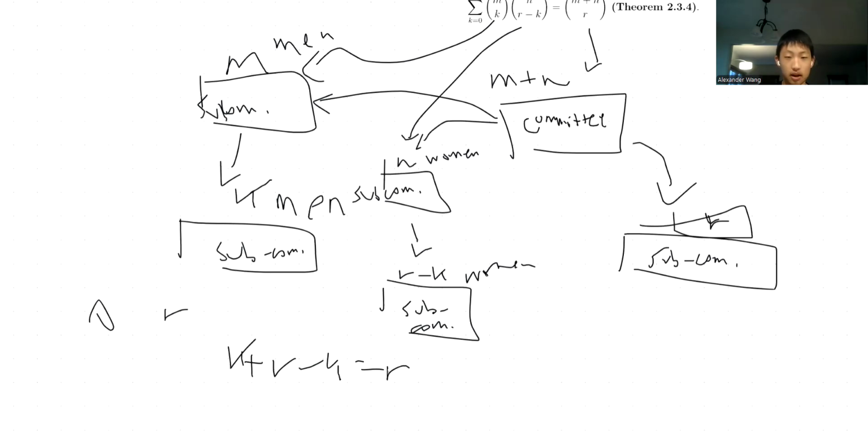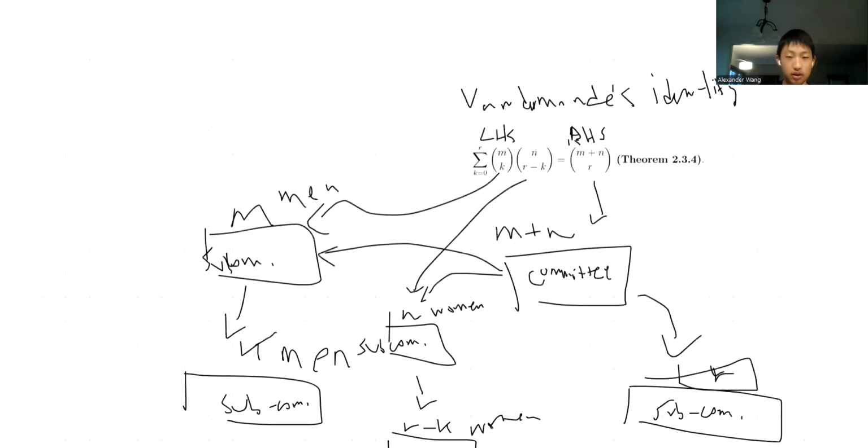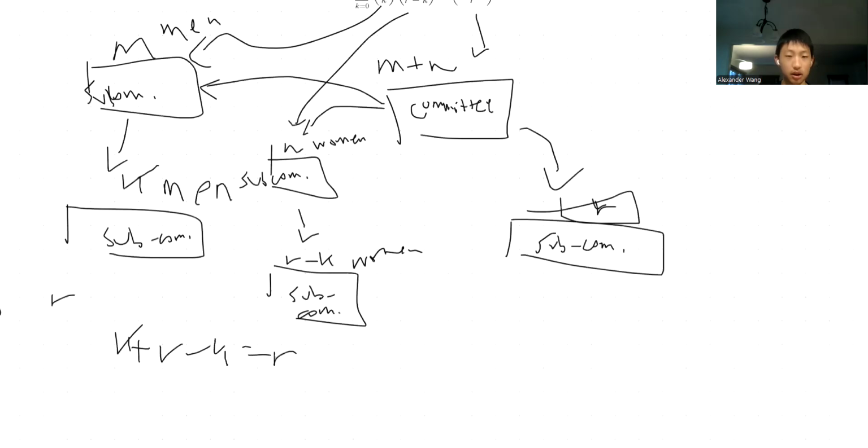And yeah, that proves Vandermonde's identity using double counting. That's it.